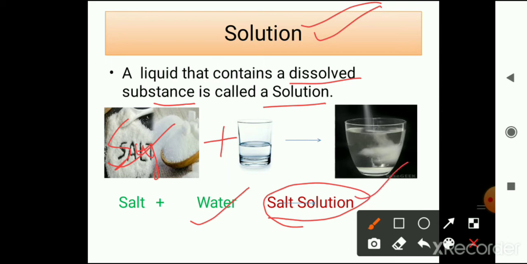So what is a solution? A solution is a liquid that contains a dissolved substance. Okay, a liquid that contains a dissolved substance is called a solution, or we can say a mixture of two things in which one thing is liquid and one thing is solid. So here you can see the salt solution.